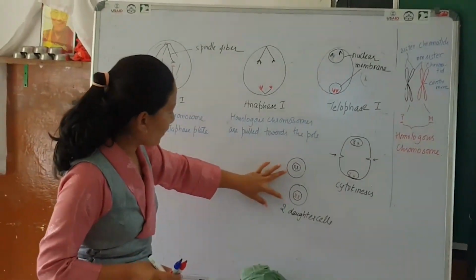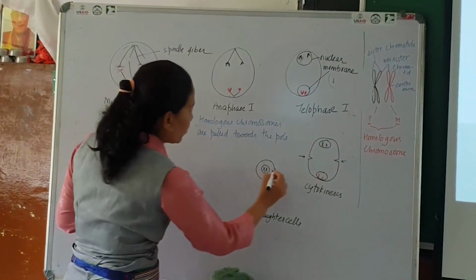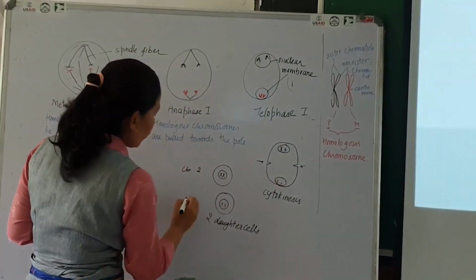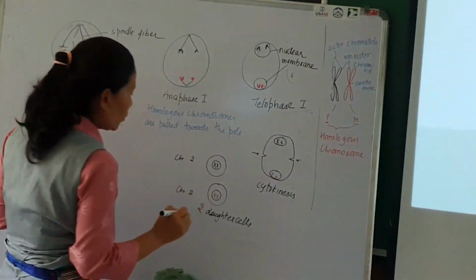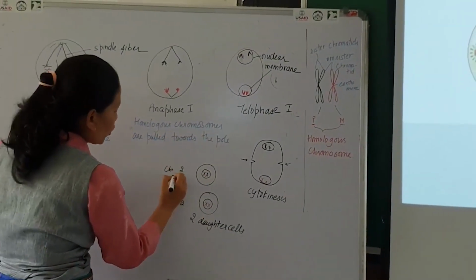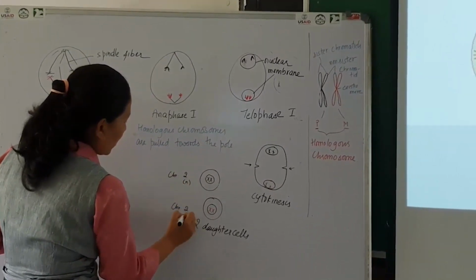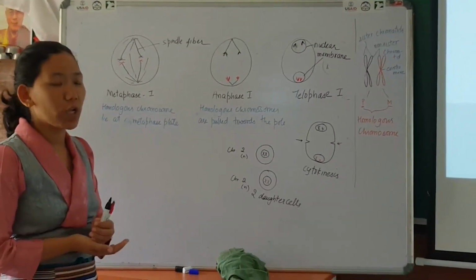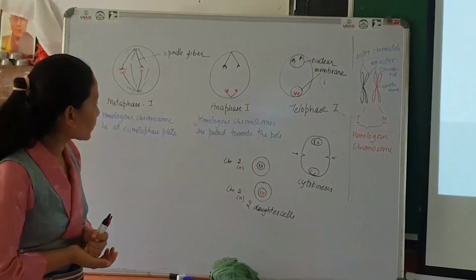If you look at the chromosomes, each cell has only two chromosomes, which is half the number of the parental chromosomes. So the actual reduction division takes place during meiosis 1.